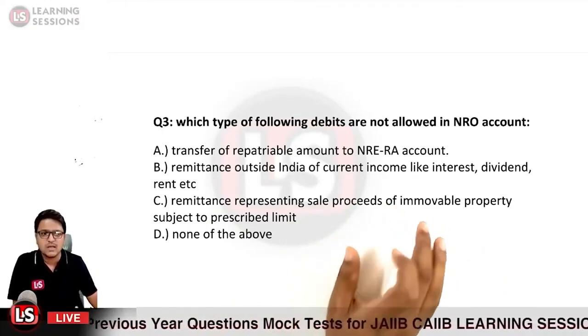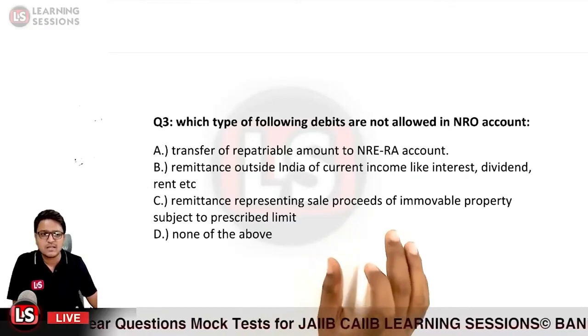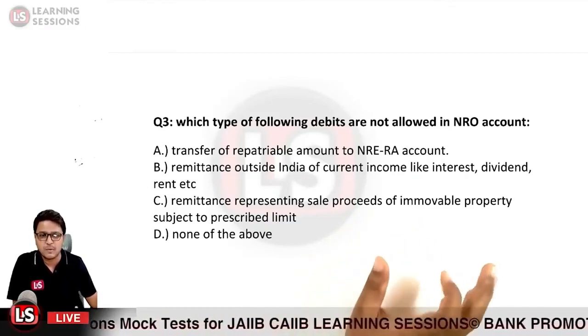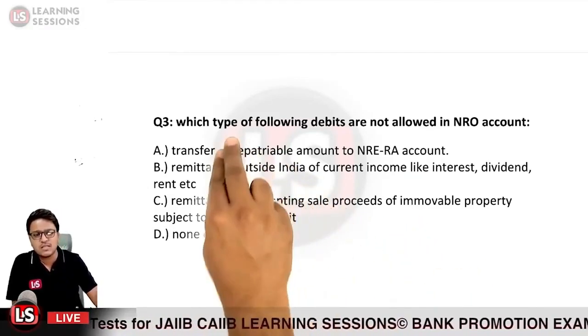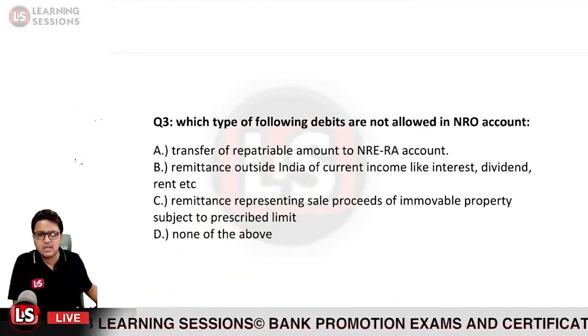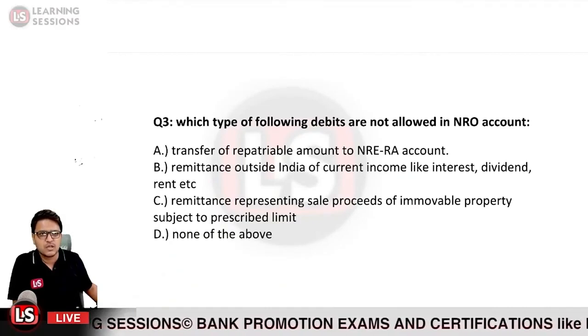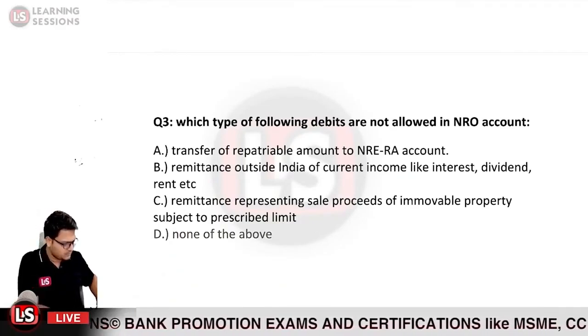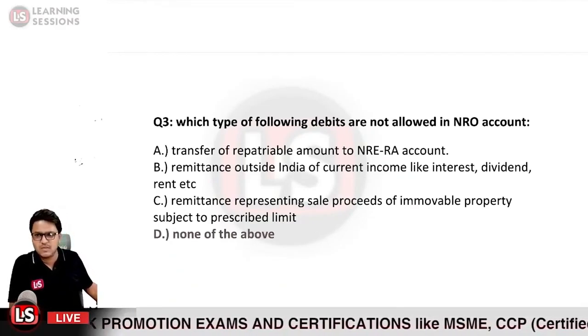So you can also remit the sale proceeds which are represented by way of immovable property. That is also allowed. So all these three debits are allowed. So the answer would be option D here, that is none of the above. Option D will be the right answer.